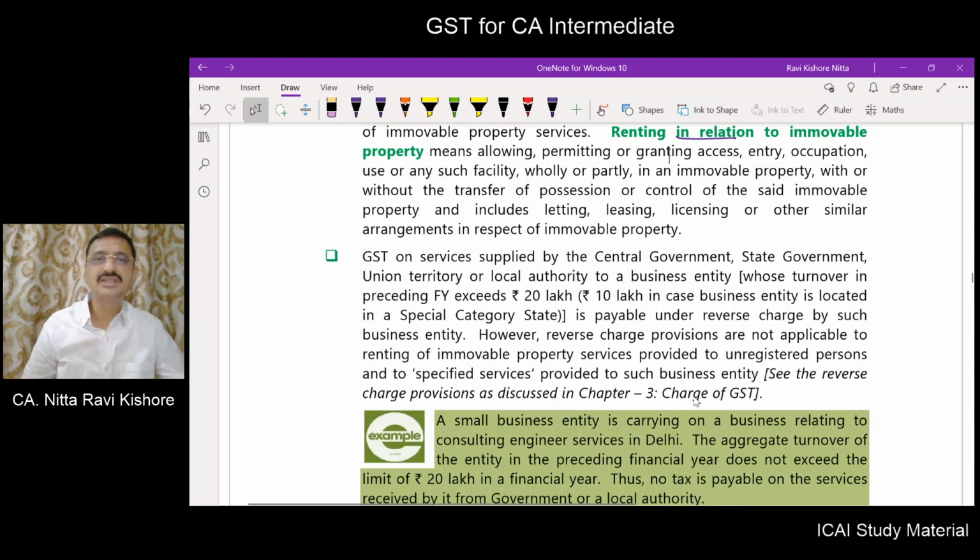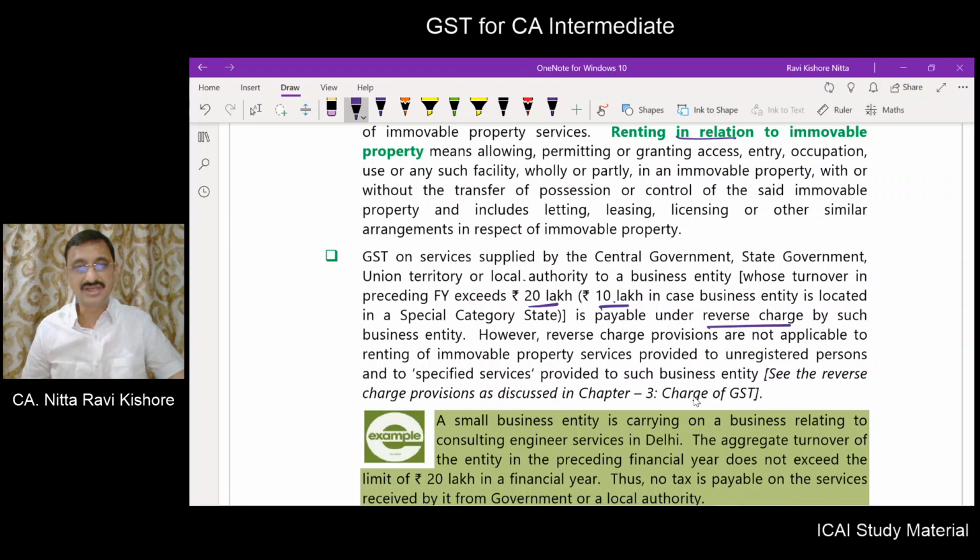Actually, if any supply of service by the government is made to a business entity, it has to be payable on reverse charge. That we already know. Here, if the turnover does not exceed the threshold limit of 20 lakhs or 10 lakhs, GST is not payable. If the turnover exceeds 20 lakhs or 10 lakhs, as the case may be, for other business entities, GST is payable, but GST is payable under reverse charge.